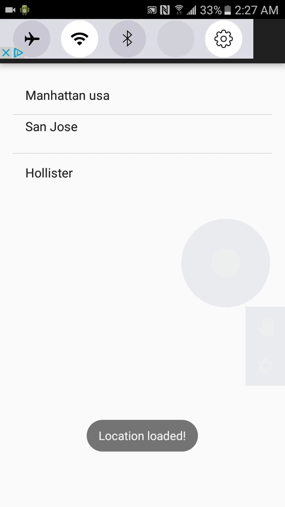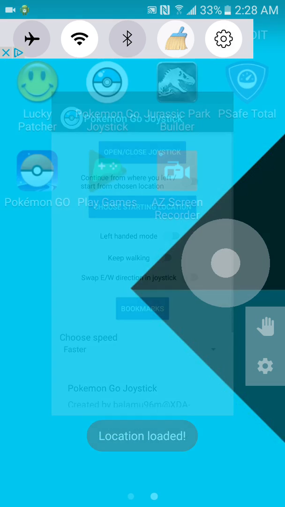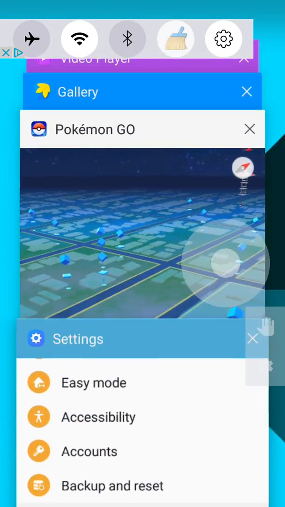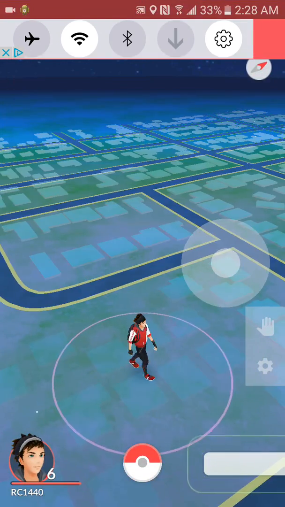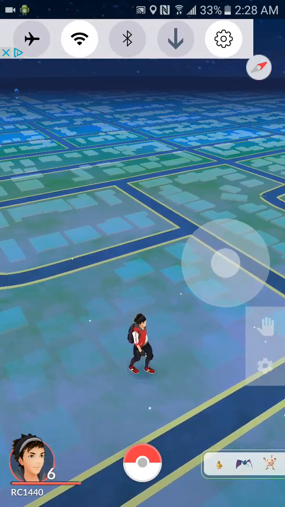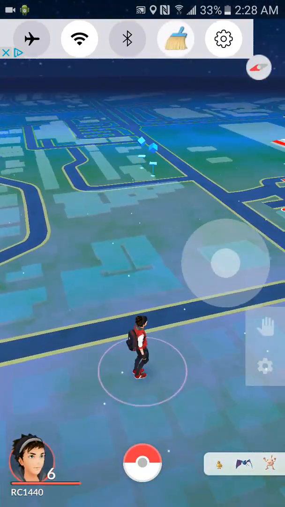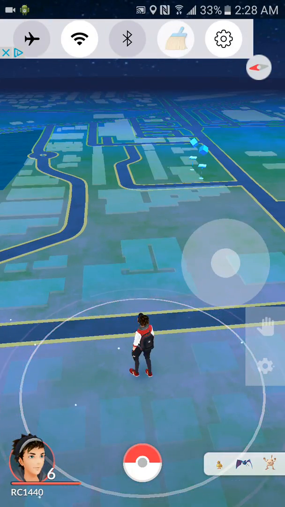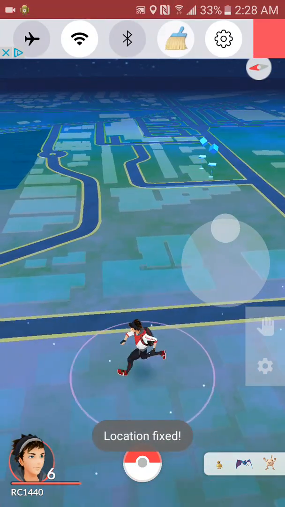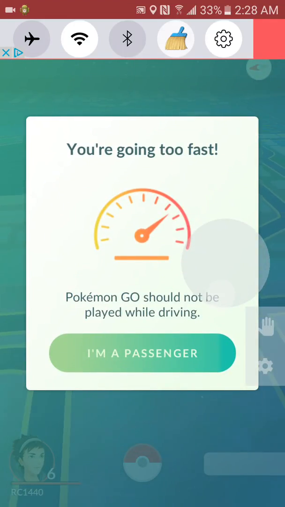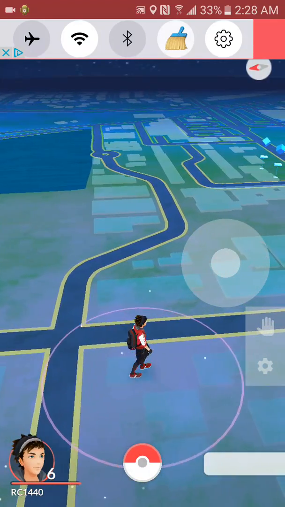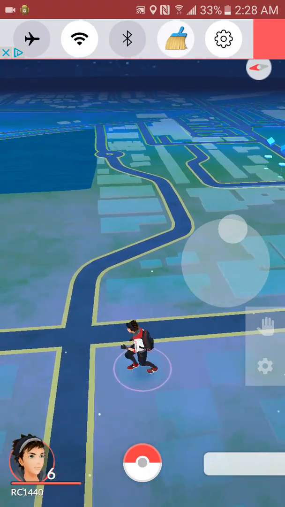So we're gonna go Manhattan, USA, and then open Pokemon Go. Done, as you can see, we can now move in the direction with the joystick.